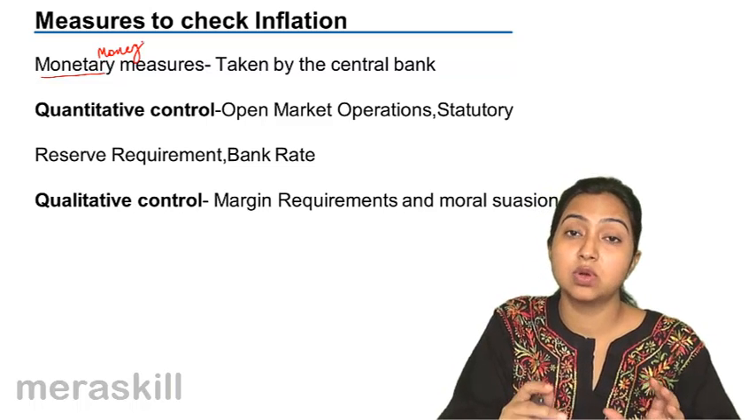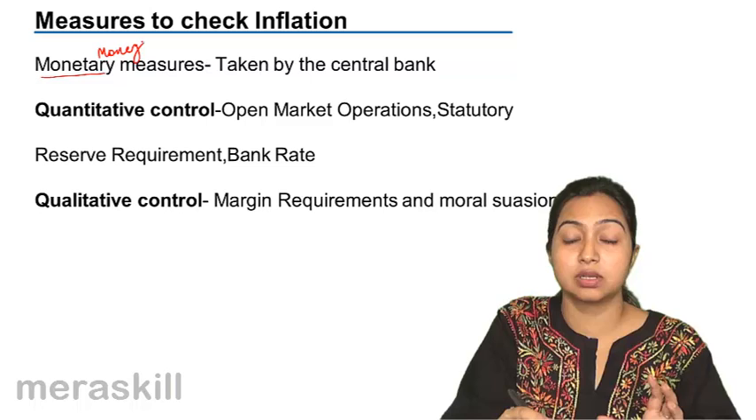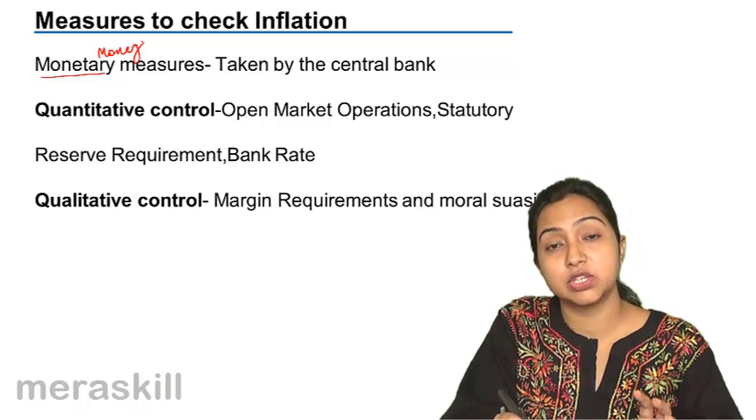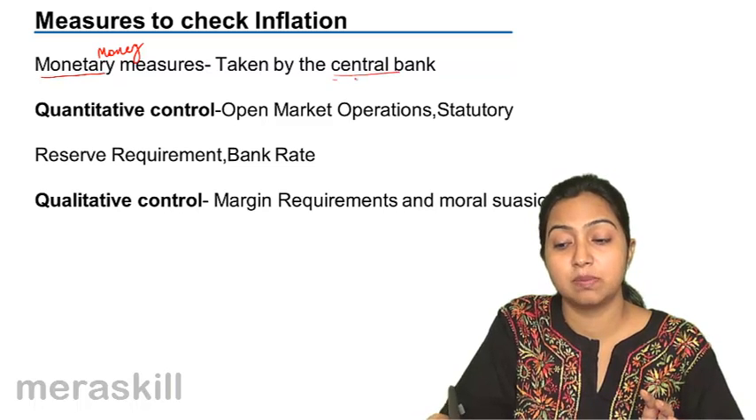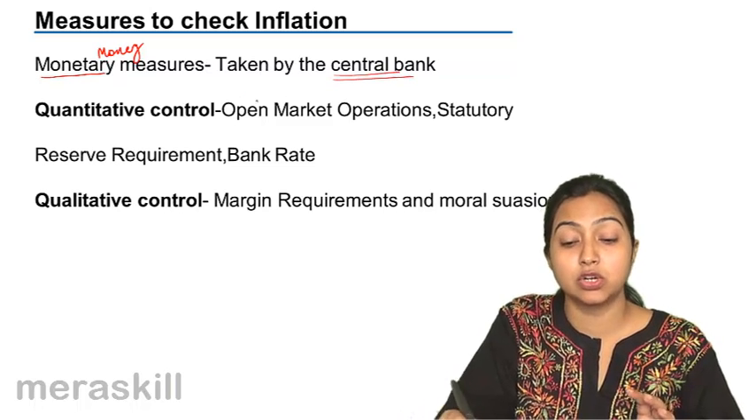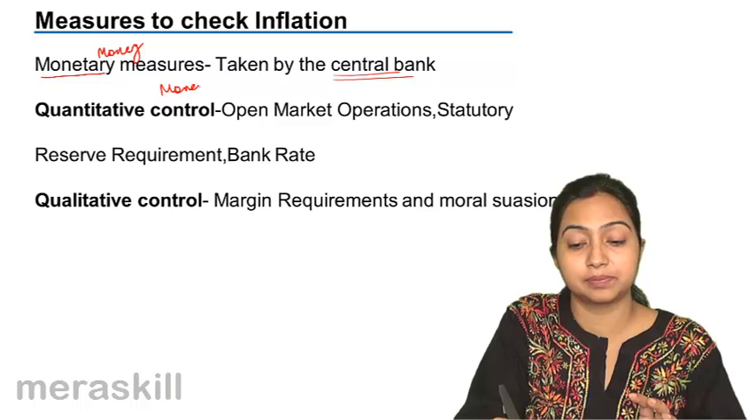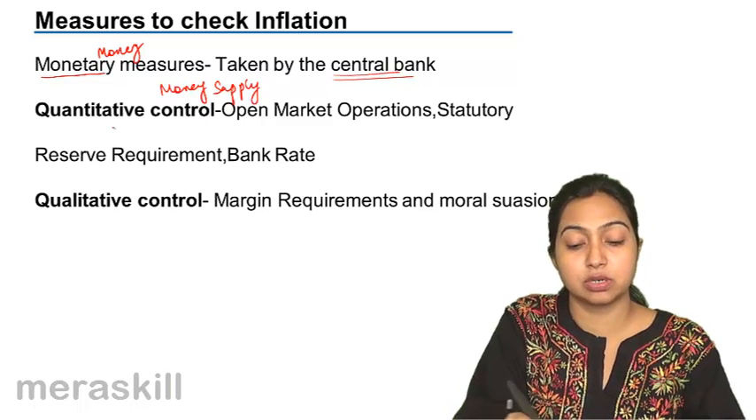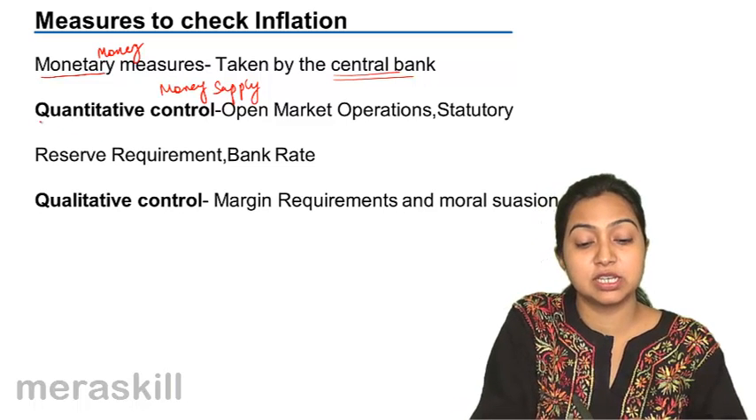Now who controls the money supply in our country? The central bank, or the RBI. So the monetary measures are the measures that are taken by the central bank of a country to control the money supply, to control inflation. There are two types of measures that are taken.